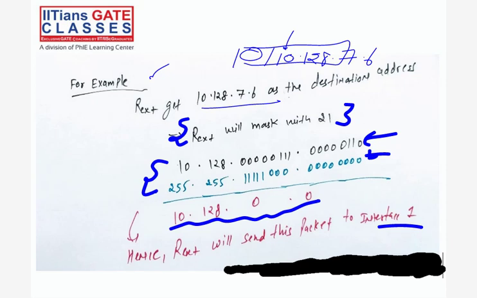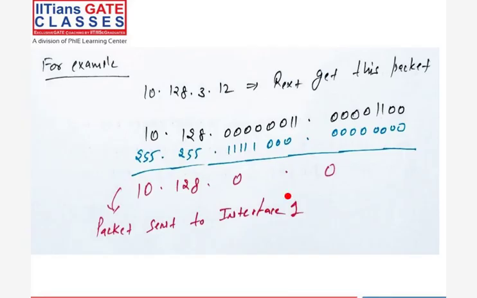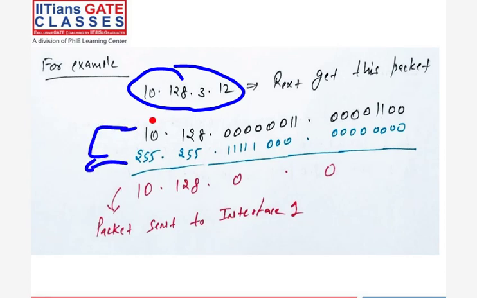Now take one more example. Same, a different destination address, this one, right? Now I am doing masking with the IP, and the mask is /21. You know that one, 21. If you do masking, the same SuperNet ID is coming. Then it will go with the IP address to the particular subnetwork like this, right?